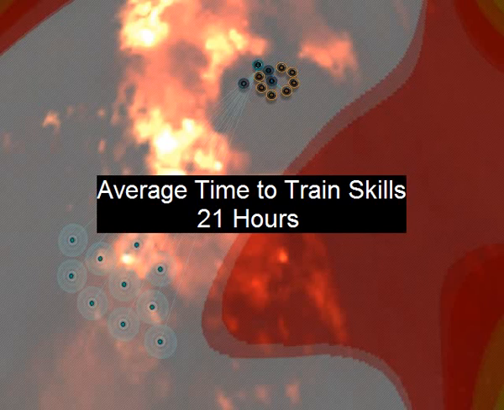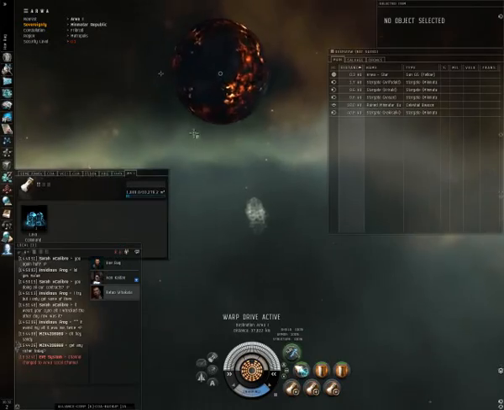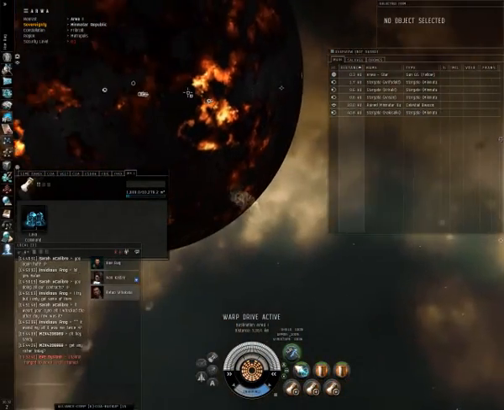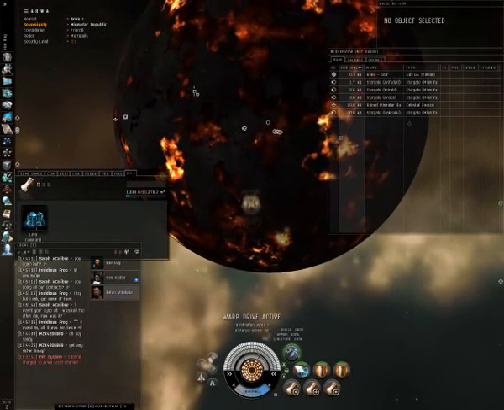This next section will essentially show me warping to a planet in low-sec with our command center that we've already picked out for our lava planet here. We will be warping to and placing that on the planet, and then we will show how we can do everything in station. So as you can see, I'm in warp to our already chosen lava planet with my command center for the lava planet in my cargo hold.